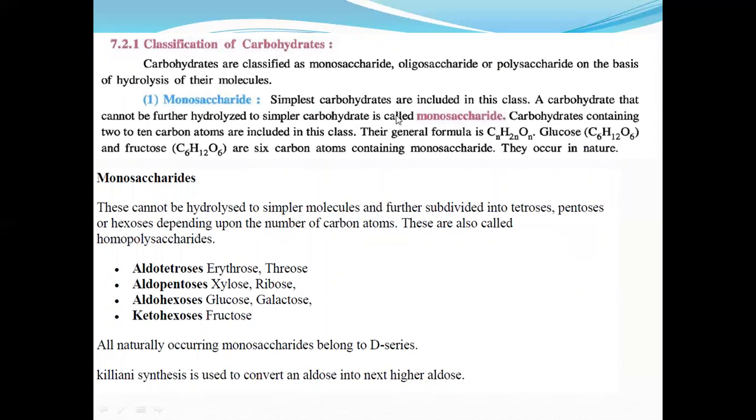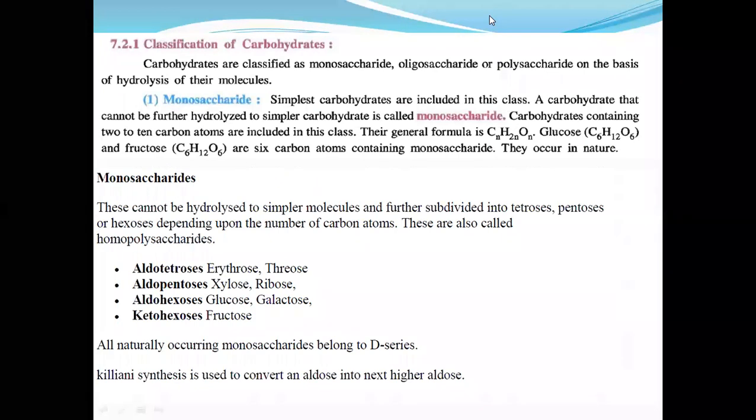So what is the formula for the monosaccharide? The general formula you have to remember: CnH2nOn. This you have to remember. Okay. And glucose is what? C6H12O6. You can convert it here as C6H2nO6. So remember this. A monosaccharide example is glucose and fructose.